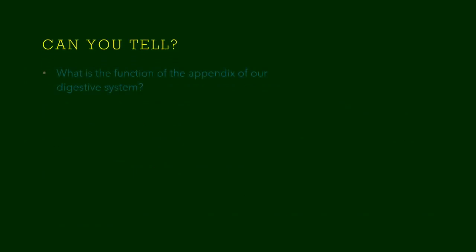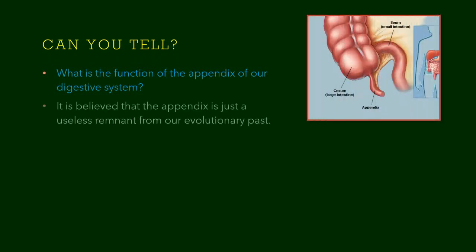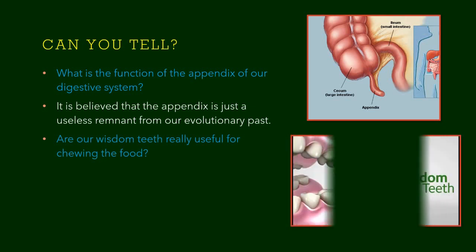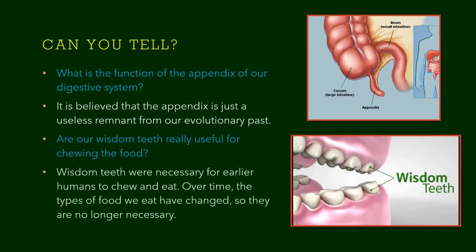Children, can you tell what is the function of the appendix in our digestive system? It is believed that the appendix is just a useless remnant from our evolutionary past. Some claim that the appendix stores good microorganisms, but there is no proof. Are our wisdom teeth really useful for chewing food? Wisdom teeth were necessary for earlier humans to chew and eat. Over time, the types of food we eat have changed, so they are no longer necessary.